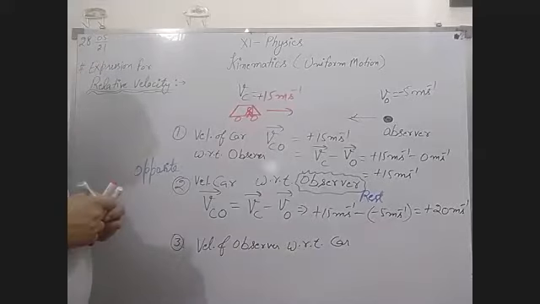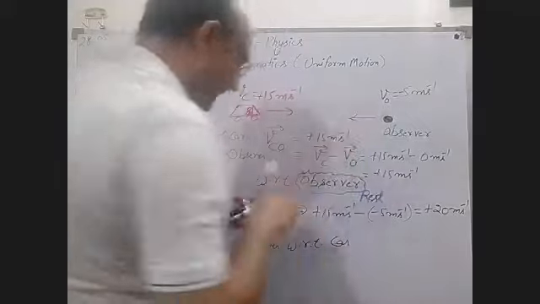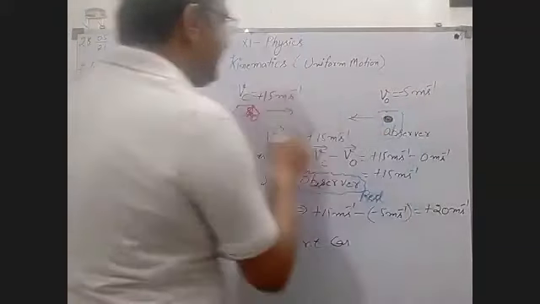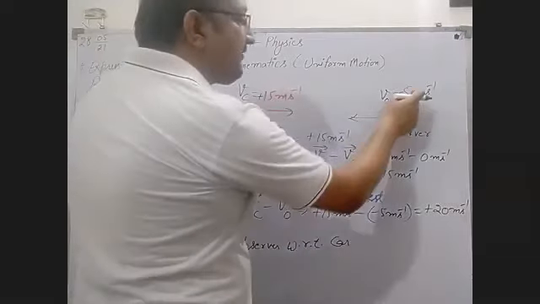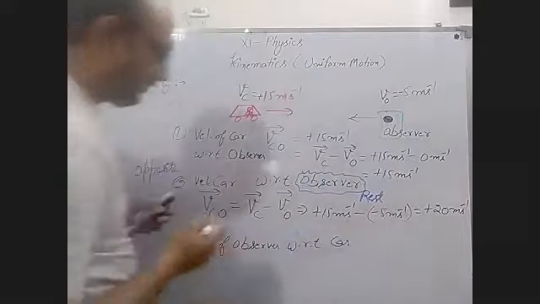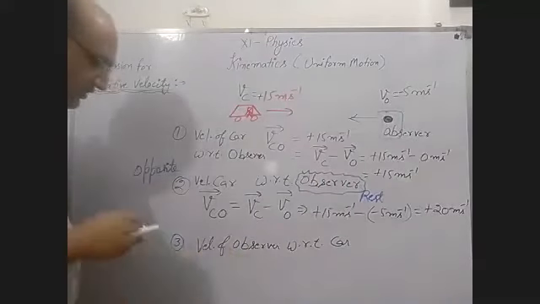Because for the observer, we are finding all these values. For the observer, we can take this value plus. For the observer, the value of this is minus. In this way you can take the value. But in this case, what is the value of the velocity of the observer?